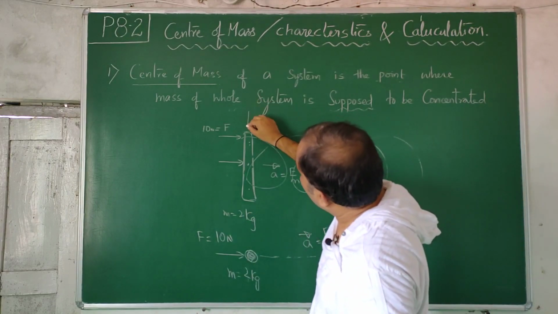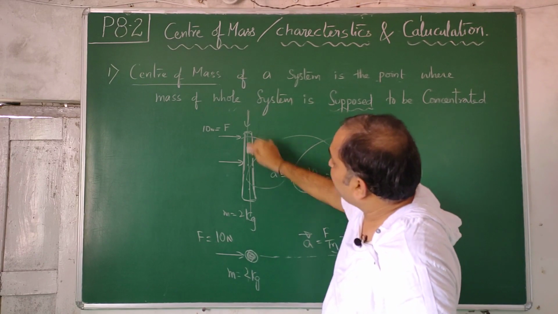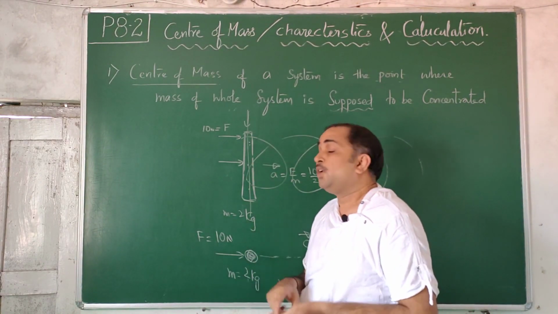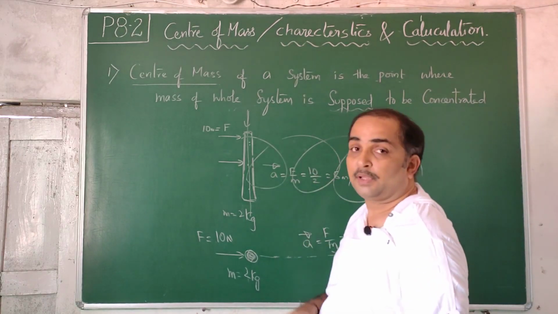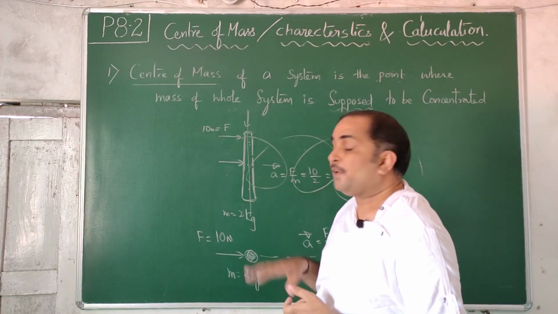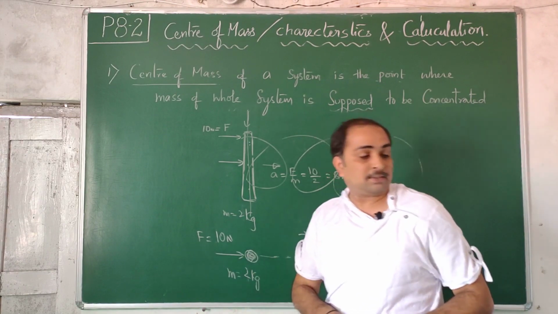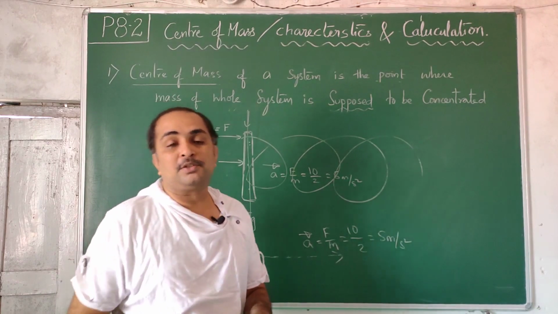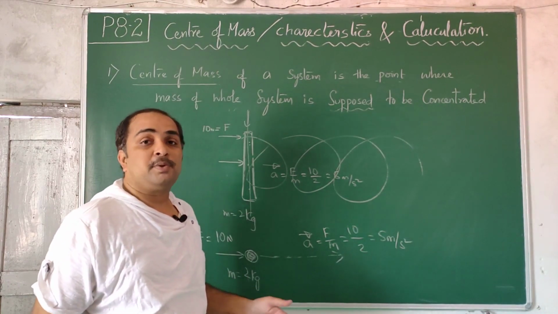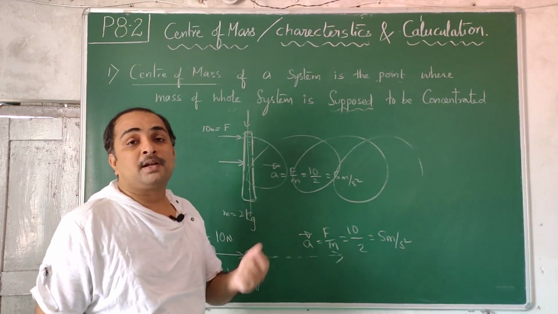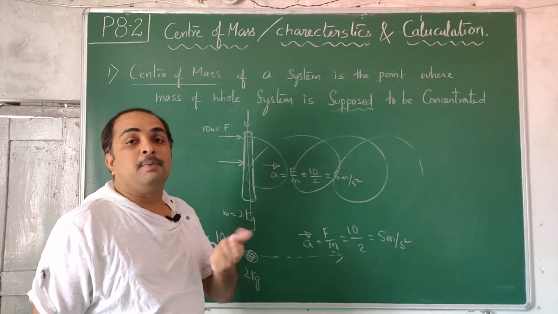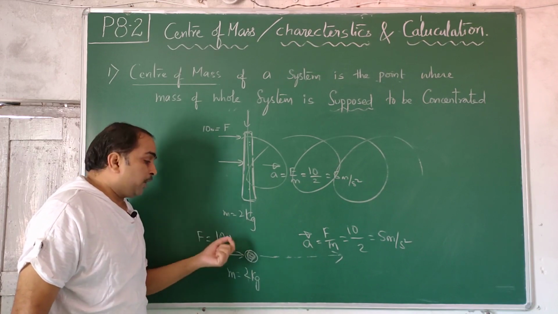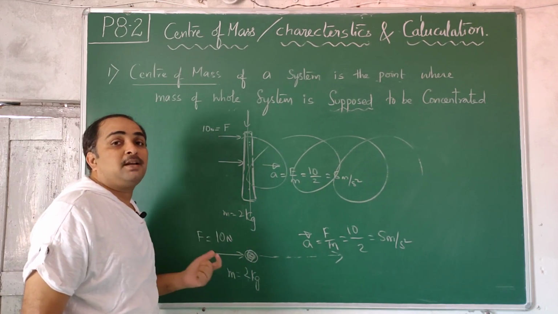Similarly, if I apply the force such that the line of action passes through the center of mass, then it will translate down like this. Again it will have 5 meters per second square acceleration, everything will be the same. So this supposition holds true in a physical sense, where a distributed mass can be treated as a point mass. But distributed mass is distributed mass, point mass is point mass. 5 rupees is 5, 10 rupees is 10 rupees, chocolates are chocolates. 10 rupees is a paper currency note and chocolates are edible. They are not the same. Here also a distributed mass and a point mass are different, but still their behavior is the same.